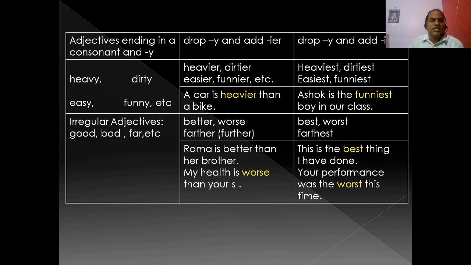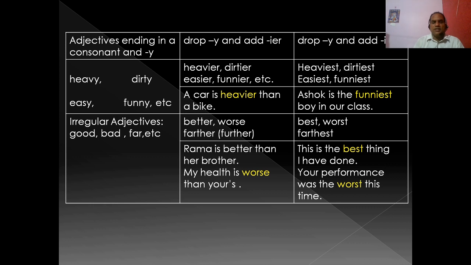And some irregular adjectives are there: good, bad, far, etc. They become comparative as better, worse, further, like this. Superlative: best, worst, farthest. For example, Rama is better than her brother. My health is worse than yours. This is the best thing I have done. Your performance was the worst this time. So these are the irregular adjectives. In comparative and superlative degree, their form is completely changed. Good, better, best. Bad, worse, worst.